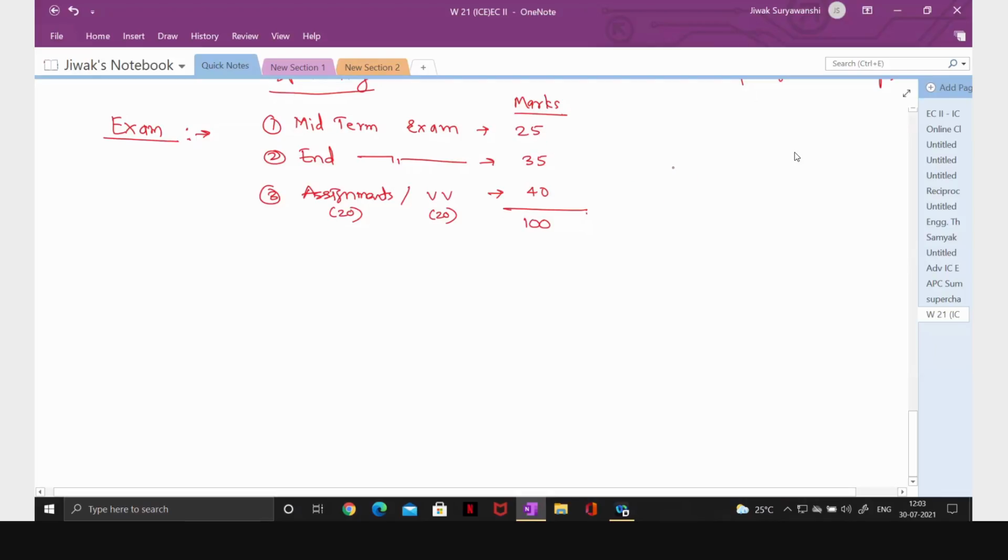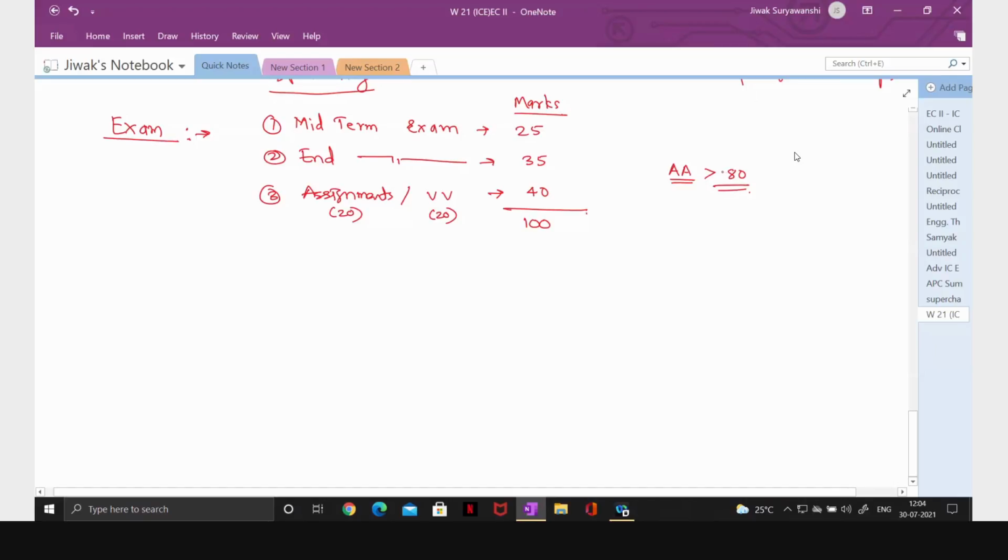And then if you want to score grade A, then you should score greater than 80 marks. Okay, this may vary, but at least it should be, means always it will be above 80. So the actual cutoff you will come to know at the end of the examination.